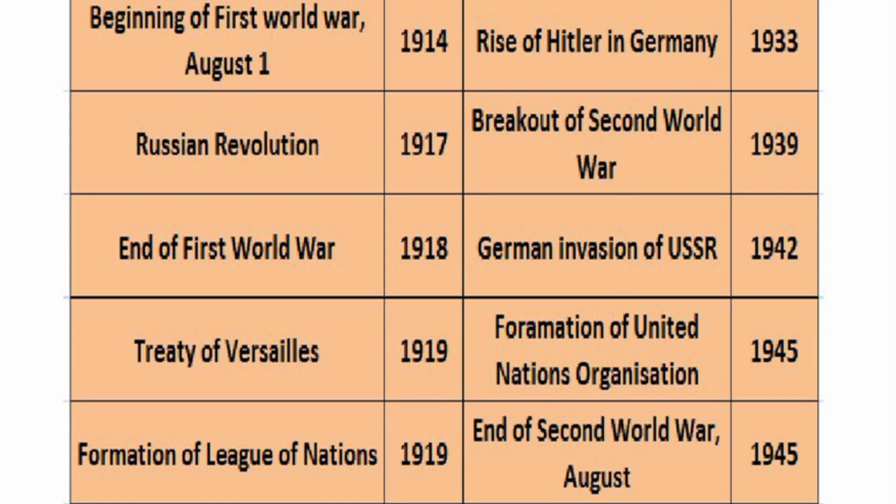Rise of Hitler in Germany, 1933. Breakout of Second World War in 1939. German invasion of USSR in 1942. Formation of United Nations Organization in 1945. End of Second World War, August 1945. Children, all of you observe this table carefully. Some questions are there. Please answer them, students.